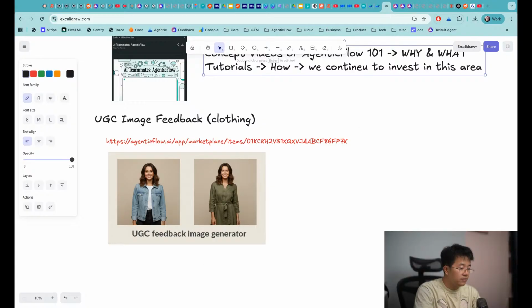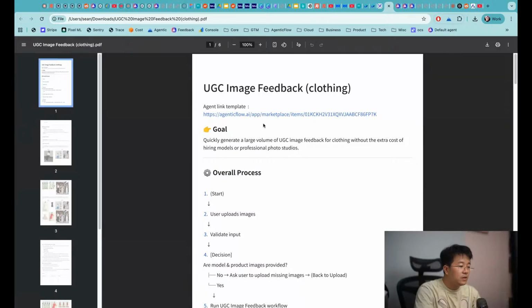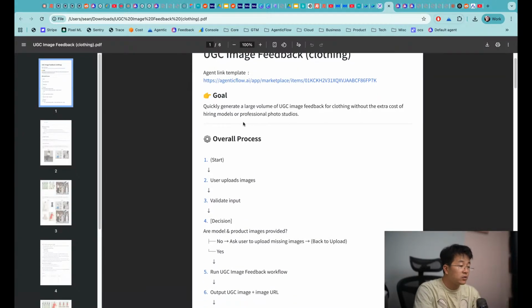Okay, I think I have it. Okay, this is UGC image feedback. This is the AgenticFlow. So the goal is to create a large volume of UGC, like user-generated content image feedback for clothing, without the extra cost of hiring a model or professional photographer. So just imagine you are selling on Amazon, then you will need to have a lot of reviews, and you need to have reviews with pictures of your product. So this is more trustworthy.